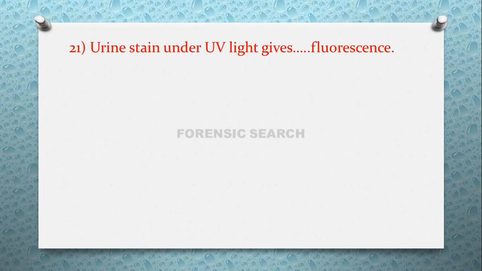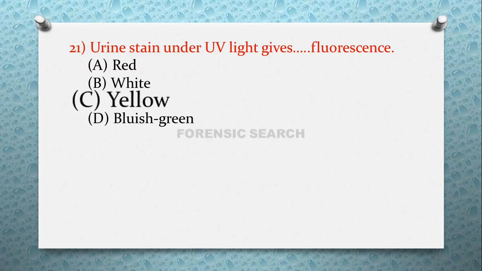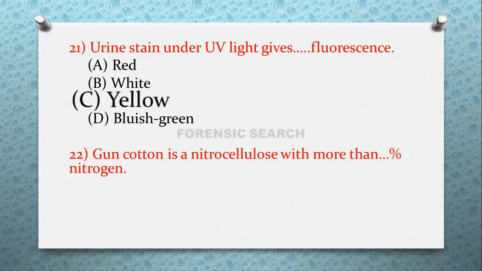Then the next question is, urine stain under UV light gives dash dash fluorescence. Option A red, option B white, option C yellow, and option D bluish green. So the correct answer of this question is option C, that is yellow fluorescence is given by urine stain under ultraviolet light.